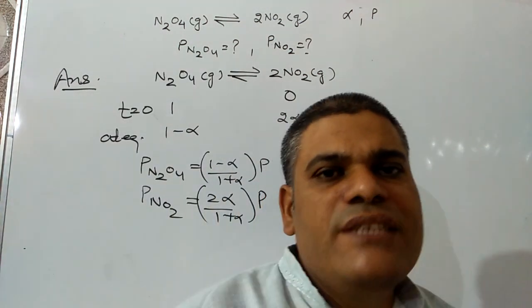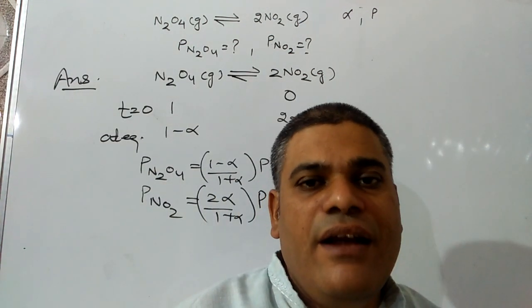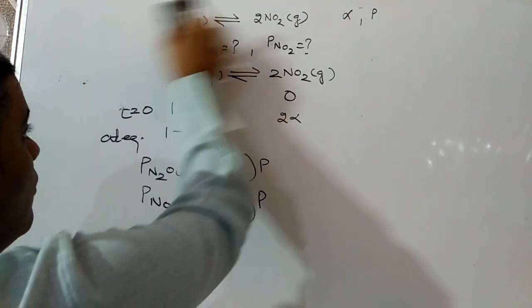Now, one more law is there, and that is known as Amagat's law of partial volumes.